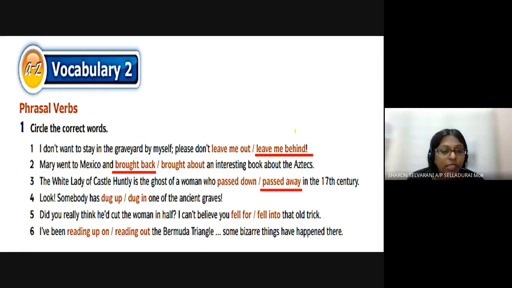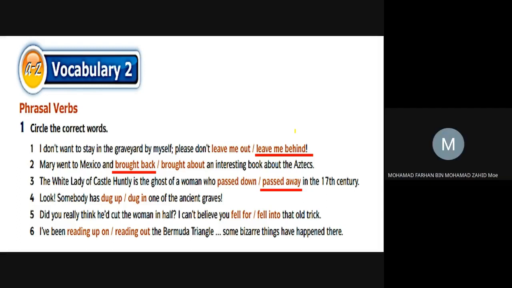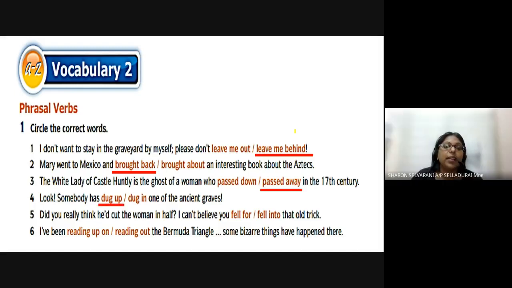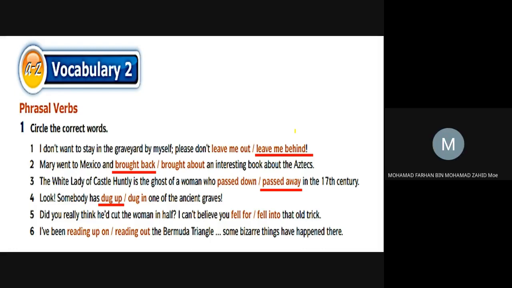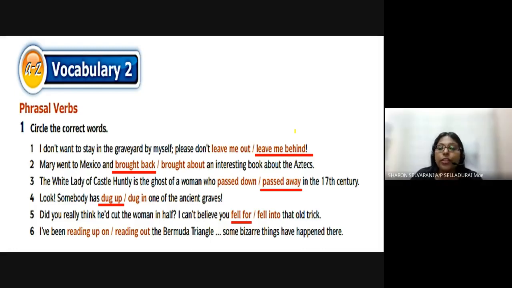Number 4. Look, somebody has dug up one of the ancient graves. If you say dug in or dig in, it is to eat something. Did you really think he'd cut the woman in half? I can't believe you fell for that old trick. That means you got cheated and you believed some kind of a story.